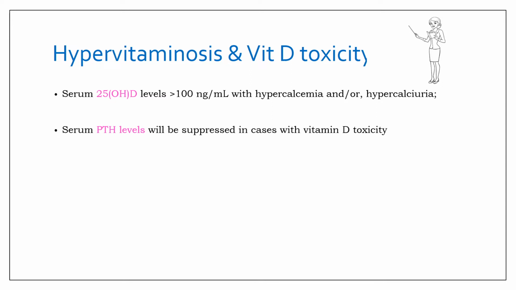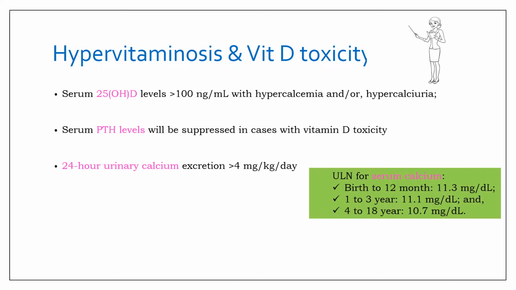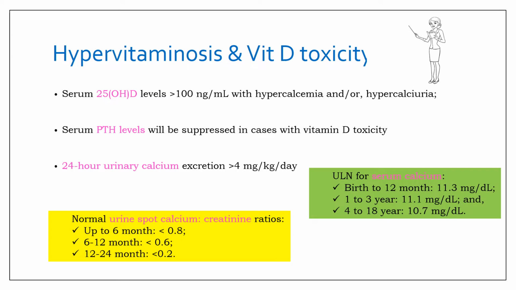Serum parathormone levels will be suppressed in cases with vitamin D toxicity, and 24-hour urinary calcium excretion will be more than 4 mg per kg per day in these patients. You must also remember the upper limit normal for serum calcium from birth to 12 months is 11.3 mg per deciliter, from 1 to 3 years it is 11.1 mg per deciliter, and from 4 to 18 years it is 10.7 mg per deciliter.